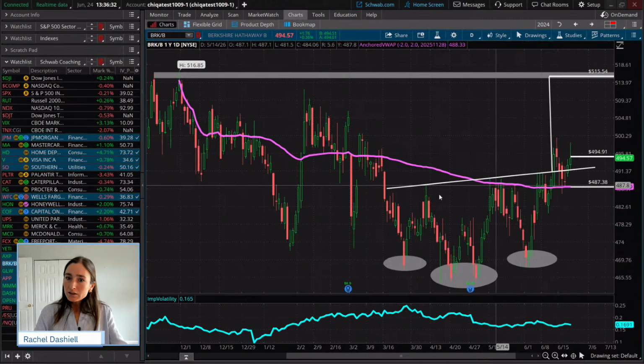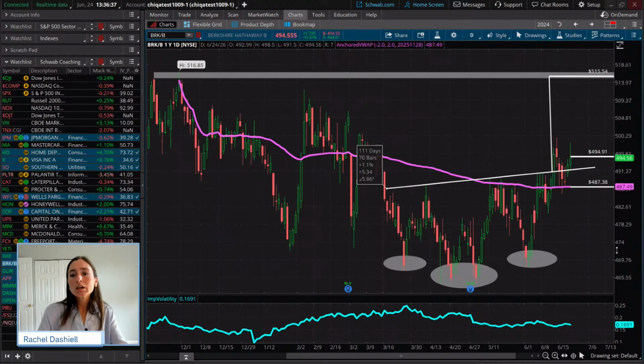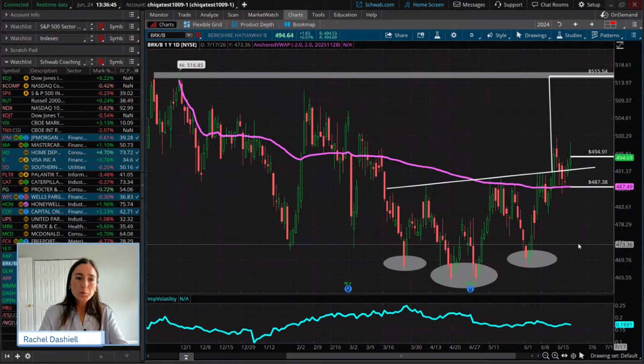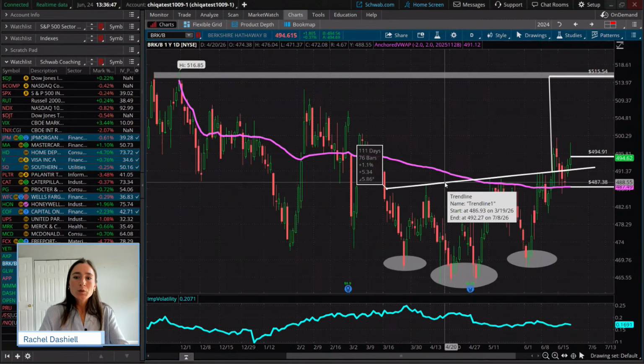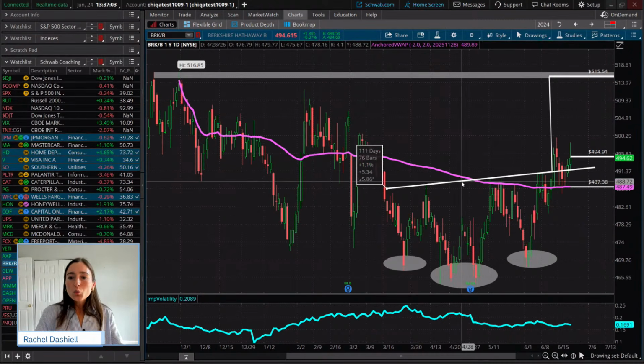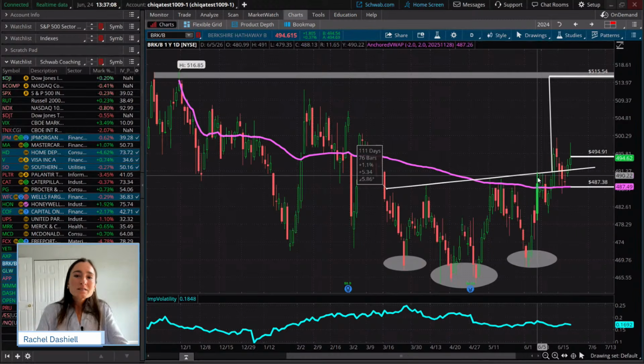The other thing here, which I think is really good to mention, is we do have this upward slanted neckline. We've talked about this in this class before. It's been a little while, but when we have these upward sloping necklines, especially on an inverse head and shoulders, these are taken as more of a bullish outlook. So we already know that it is a bullish reversal type pattern, but when you have that neckline slanted up, what does that necessarily mean?